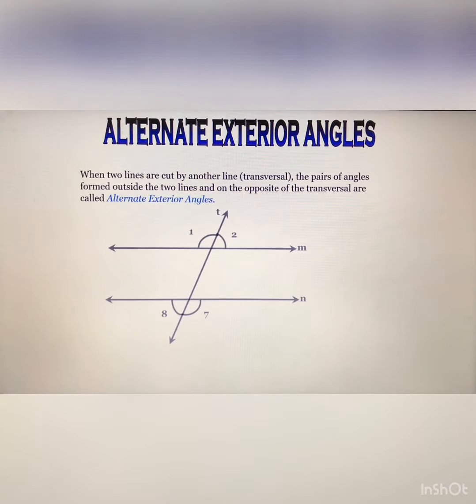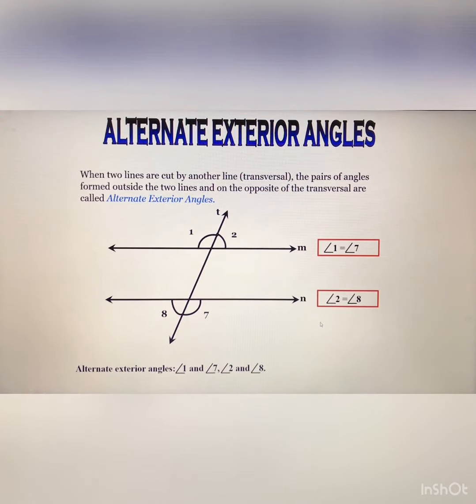Now the alternate exterior angles, here it is the same thing. Alternate exterior angles are also equal to each other. You can see in this diagram, angle 1 and angle 8 are exterior, just outside of these two lines, that is line M and line N. So 1 and 8 are equal, and 2 and 7 are also equal. So these are two pairs of alternate exterior angles, 1, 7, 2, 8. And keep in mind the relation, they are always equal.